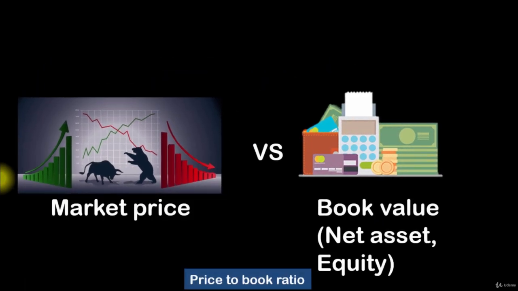Alright, so we previously discussed book value, and then we discussed market value over here. The book value is the net asset of the company, which means the assets minus the liabilities, because the company needs to pay for these liabilities in the event of liquidation. And the market value is what the market thinks the asset is worth now. Let's now discuss how we can compare these two numbers to form our price to book ratio.